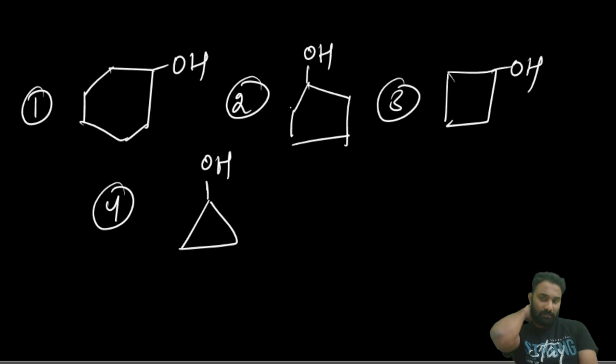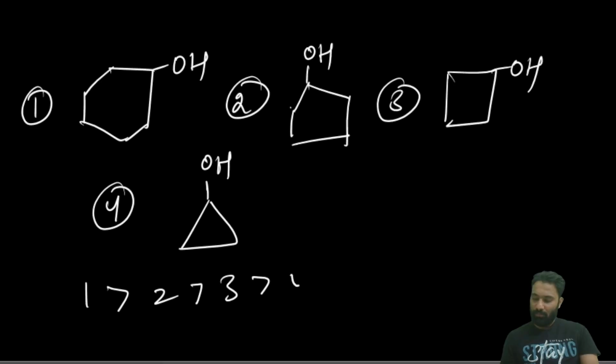Less strain. Good, correct. Less strain. 1, 2, 3, 4, because of the 6-membered ring carbocation, 5-membered, 4-membered and 3-membered, due to the lesser ring strain. This is about the dehydration of alcohols.